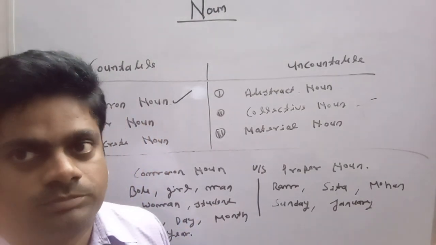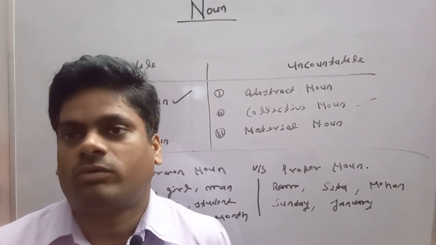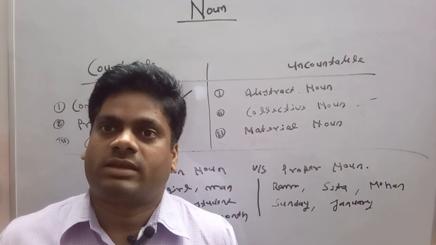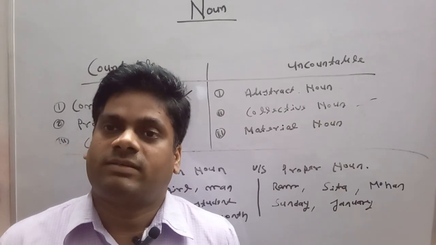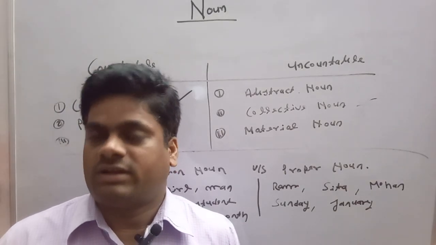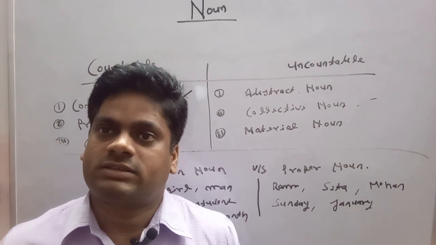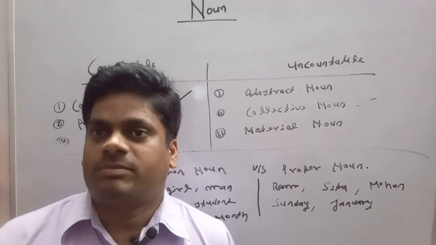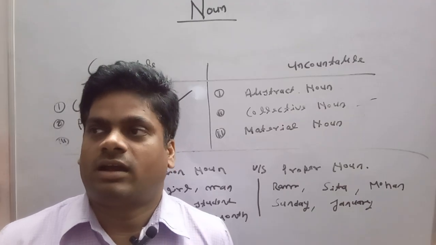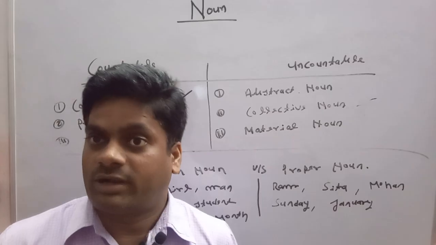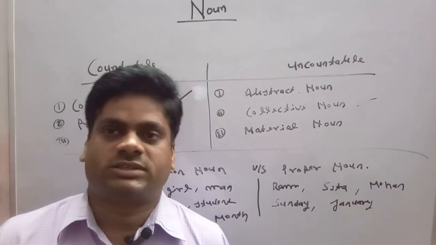In case of common noun, any common noun when it falls in a sentence, first of all, if a noun is going to fall at the very beginning of the sentence, then its first letter can be written in a capital letter, but only at the starting of the sentence.